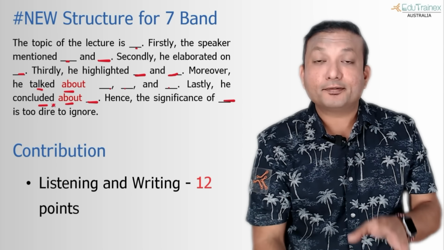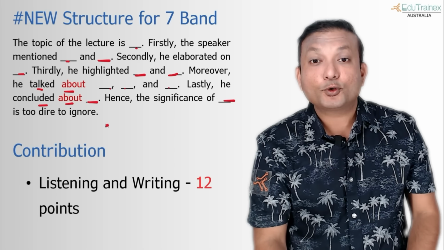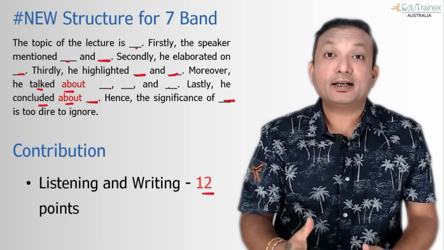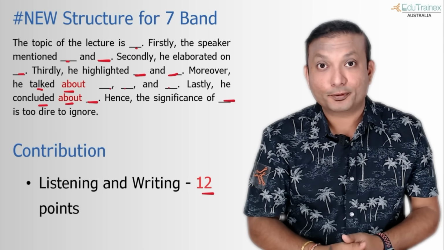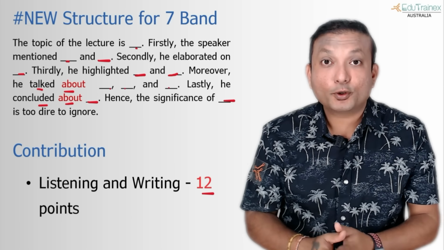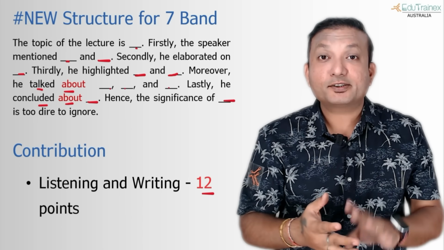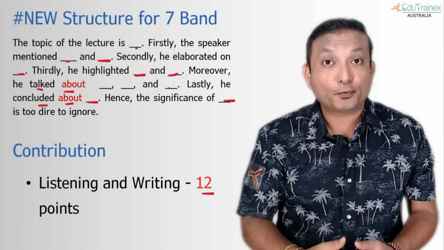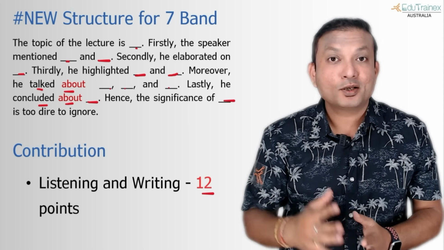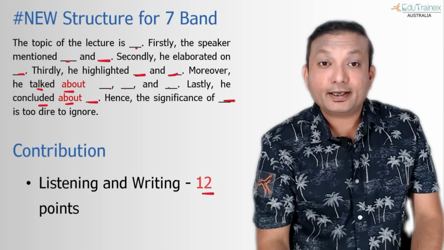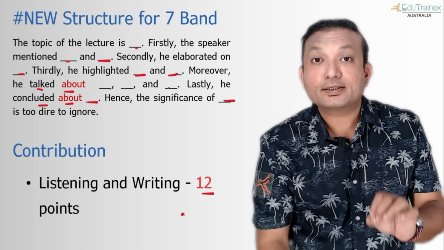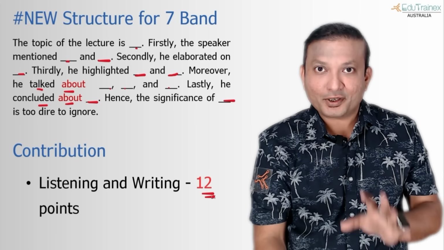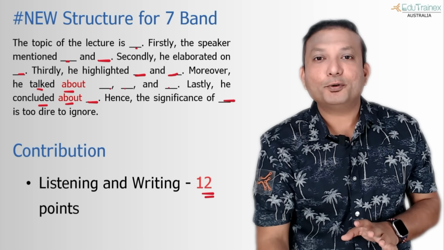So this question itself, Summarize Spoken Text, is roughly around 12 points contribution to your listening and 12 points to your writing as well, because content is double the points than what it was before. There are other scoring parameters like grammar, vocabulary, spelling, and the length of the response. And the fifth one is content, which is now 4 points instead of 2 points. So in total, you can easily get 10 or 11 with this kind of response, but all you need to do is execution now. Now you have the template, you have the structure. Now let's move on to execution.